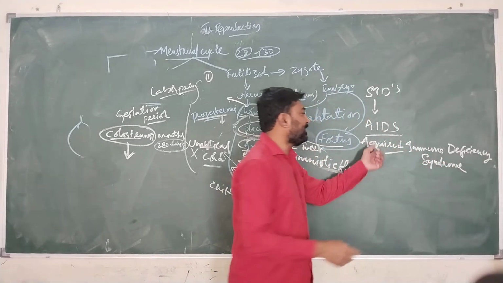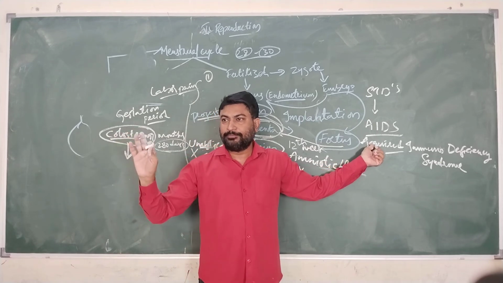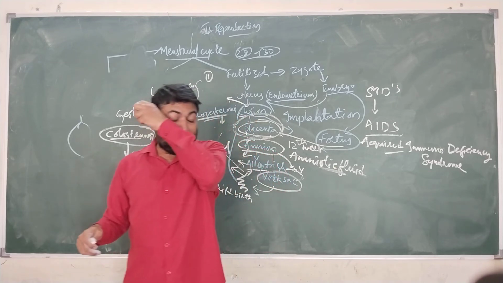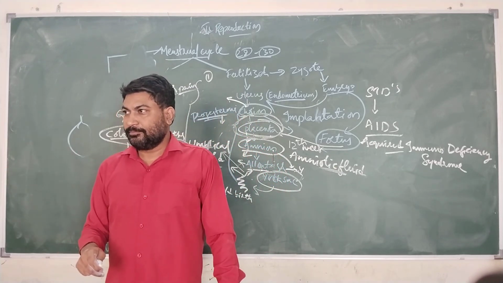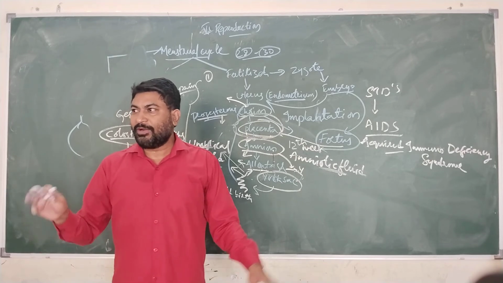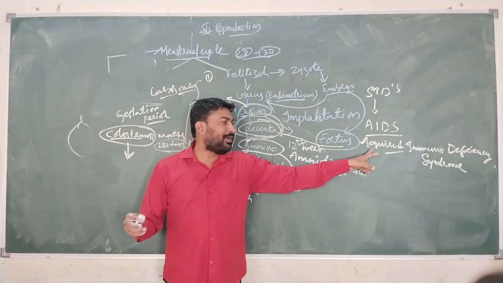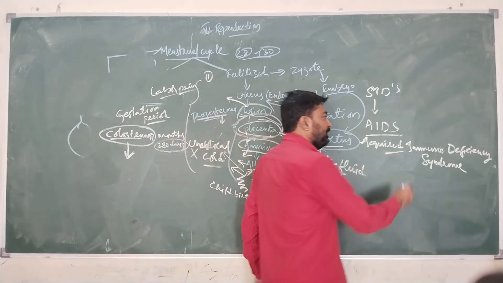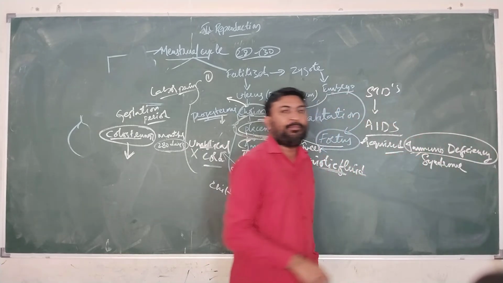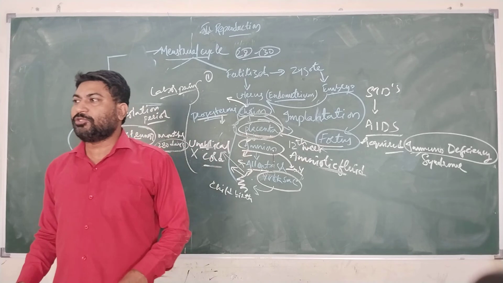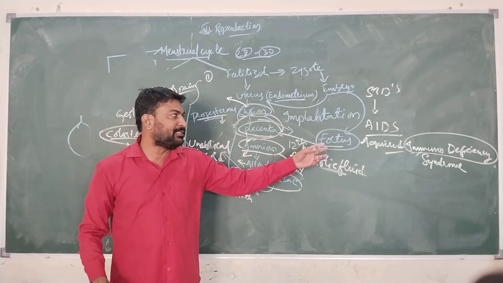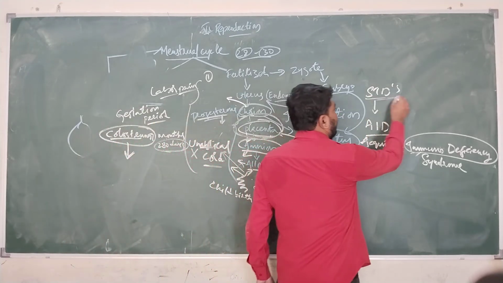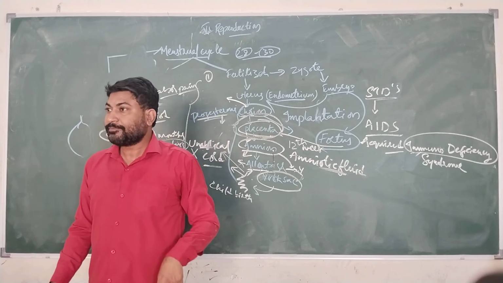The meaning itself is that it is acquired from one person. It is not born inside a person's body. It is acquired either from one partner to the other partner, or from mother to child. That is why it is called acquired. We are acquiring it from other persons, other partners. And immunodeficiency means it is going to weaken the immune system. It is going to destroy the WBCs, white blood cells, inside our body. So it is known as acquired immunodeficiency syndrome, which is considered an STD. STD means sexually transmitted disease.